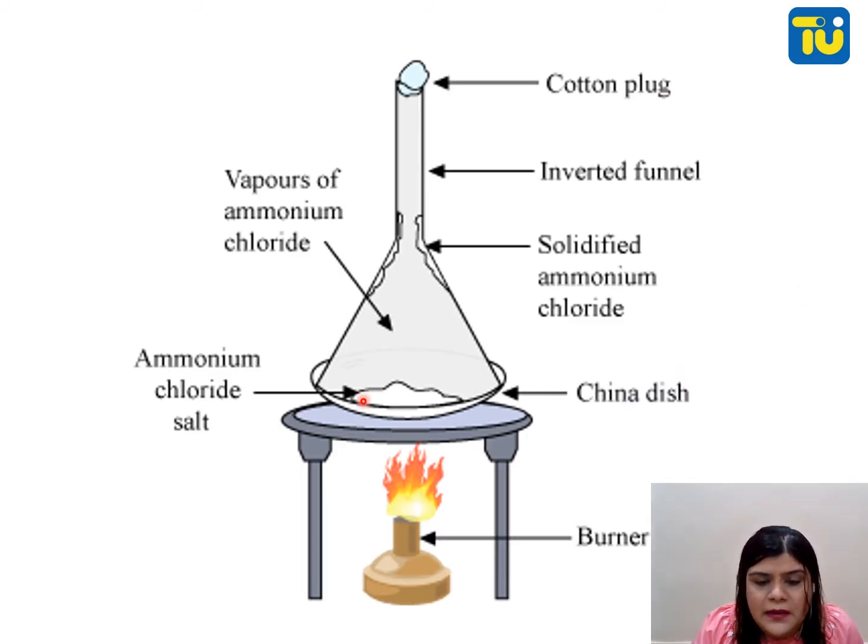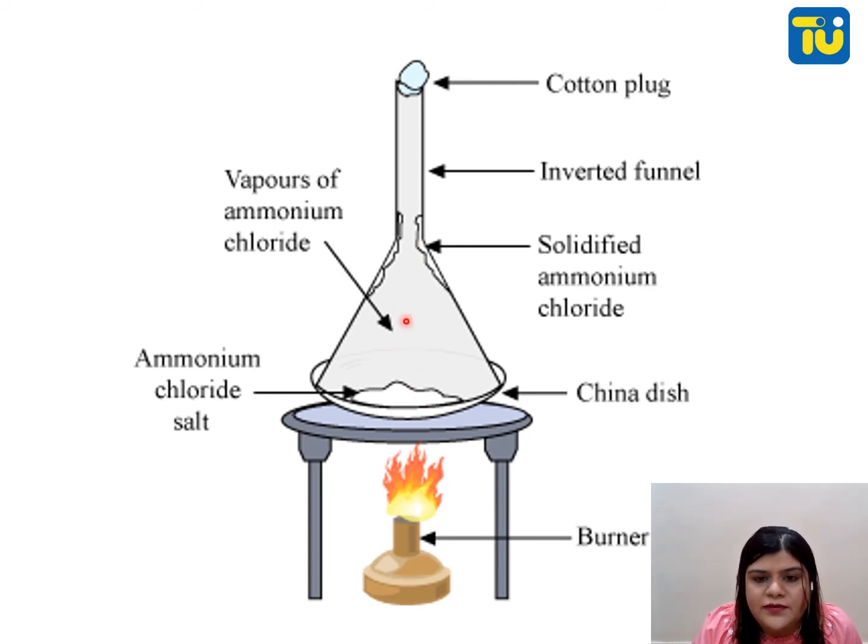Here is an experiment which you can do in the lab also. This is a burner, and this is a china dish in which there is ammonium chloride salt. I am putting an inverted funnel over it. Please keep in mind that you need to use a glass funnel; if you use a plastic funnel, it will melt. And there is a cotton plug.